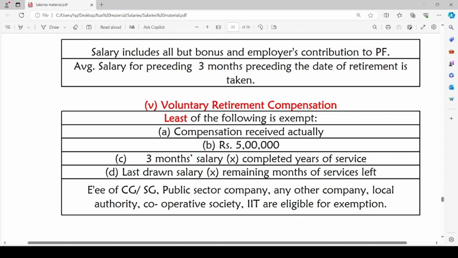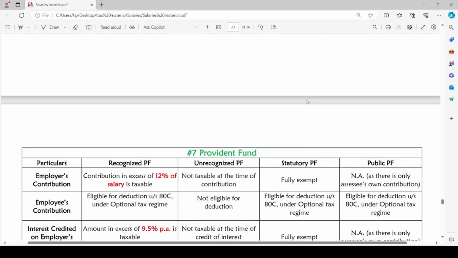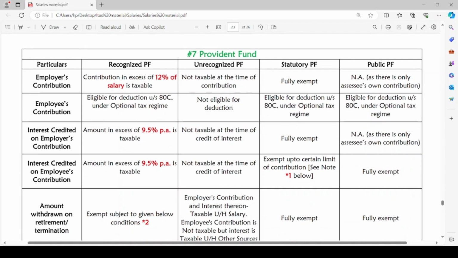Employees of central government or state government, public sector company, any other company, local authority, cooperative society, IIT are eligible for exemption under voluntary retirement compensation. So these are the retirement benefits. The next topic is Provident Fund. There are 4 types of Provident Funds: recognized, unrecognized, statutory and public Provident Fund.